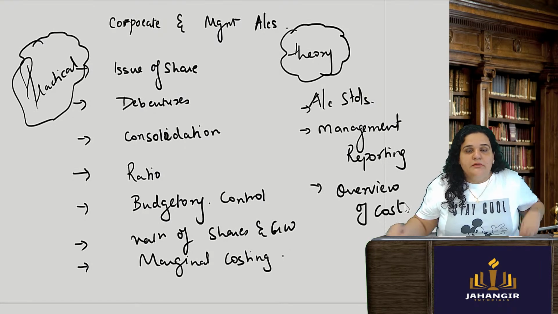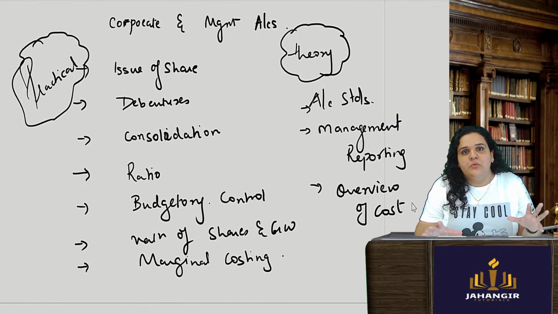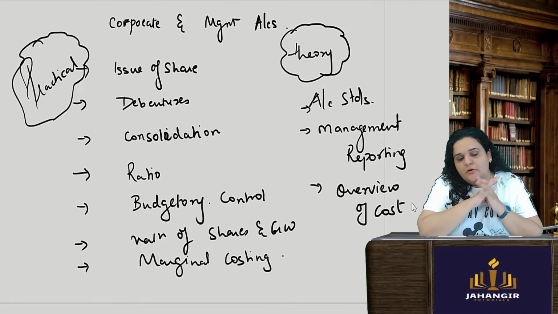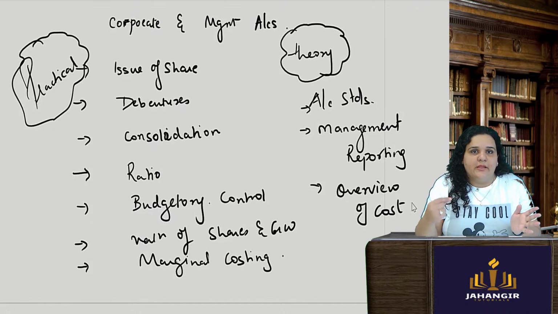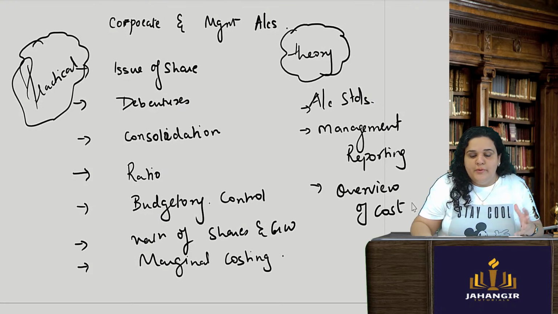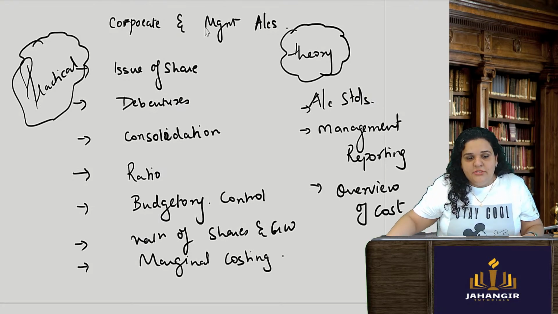So see to it that you at least do this much in theory and in practical. This is what you solve in practical. Also, if you solve all the past exam questions, you will get a hang of what type of questions are being asked. All right, so this should be your study strategy for revision purposes.